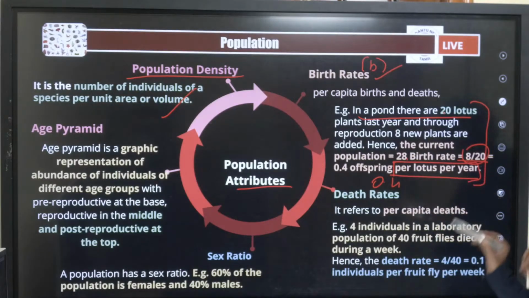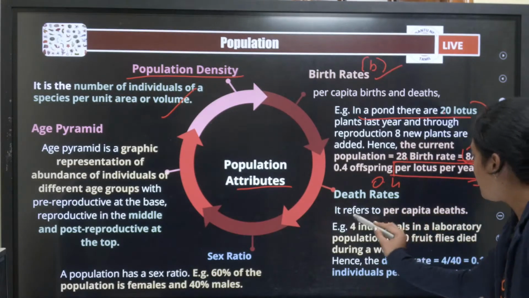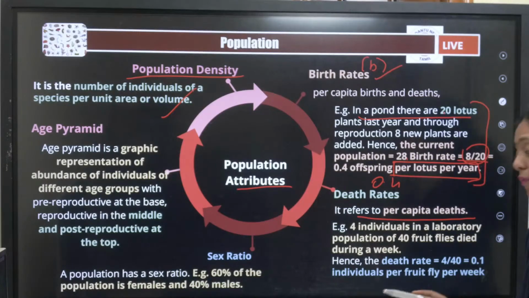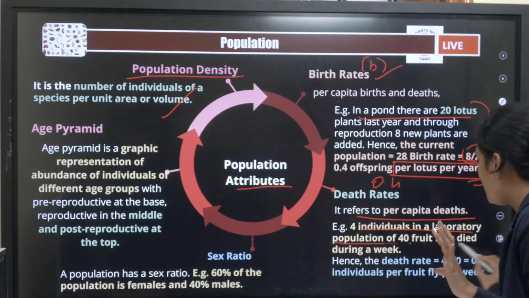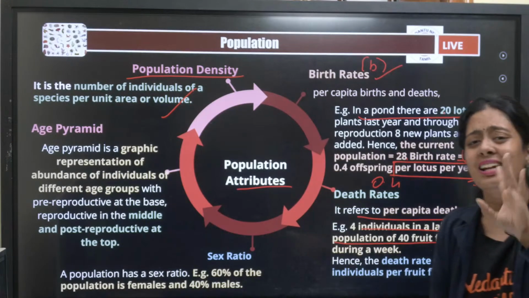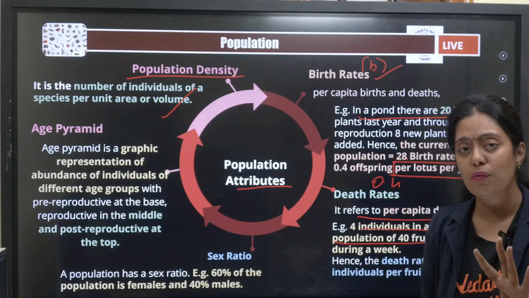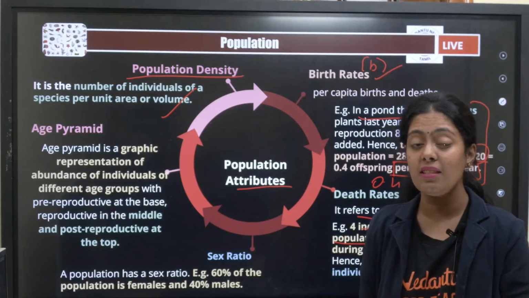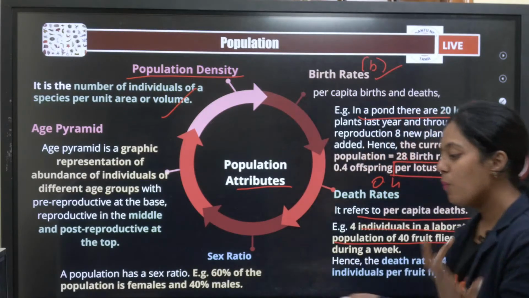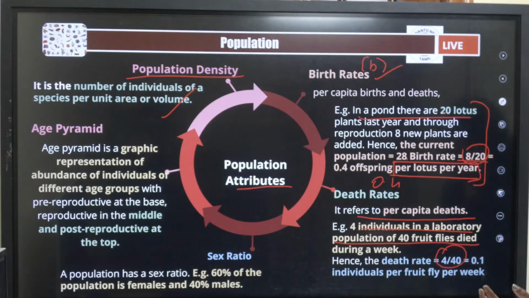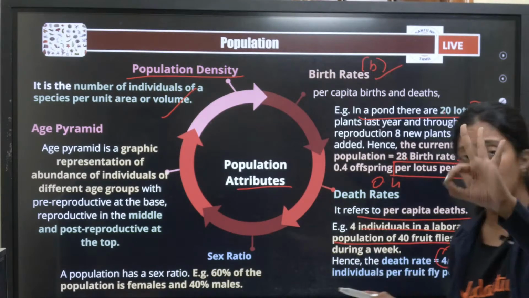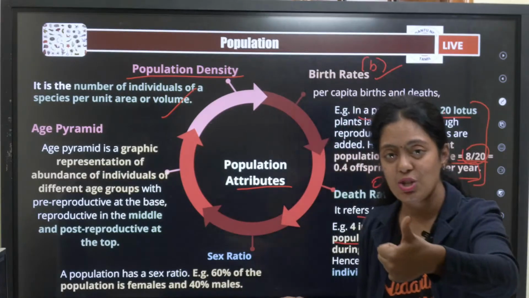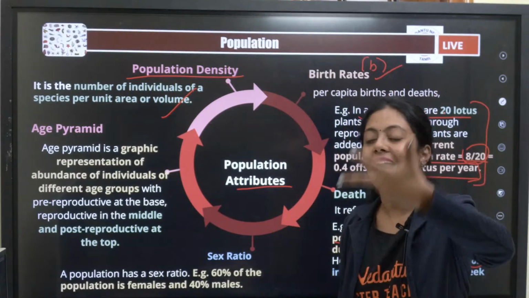அதே மாதிரி நம்ம death rate என்னன்னு பார்க்கலாம். It is the same thing, per capita death. So 4 individuals in a laboratory population of 40 fruit flies died during a week. 40 ட்ரோசோஃபிலா இருந்துச்சு ஒரு லேப்ல, அதுல 4 ட்ரோசோஃபிலா இறந்துருச்சு. So what will be the death rate? Very simple, it will be 4 by 40. It is 0.1 individuals per fruit fly per week. So நம்ம இப்ப மூணு attributes முடிச்சிட்டோம், population density, birth rate and death rate.